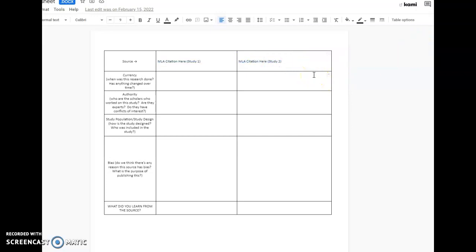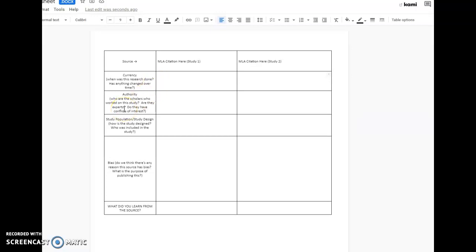What I want you to do as a group is to add information here. How recent is this research? For example, research on COVID that was done in 2020 is very different from research that's showing up right now in 2023. That's just a given. Things change over time. In some cases, that time has a huge impact. In some cases, it's got a much smaller impact. And that depends a lot on how much the research has changed over time.